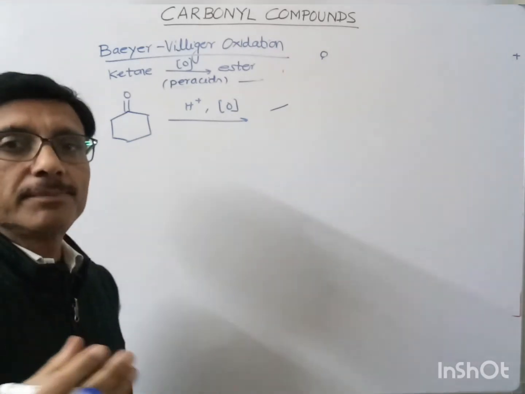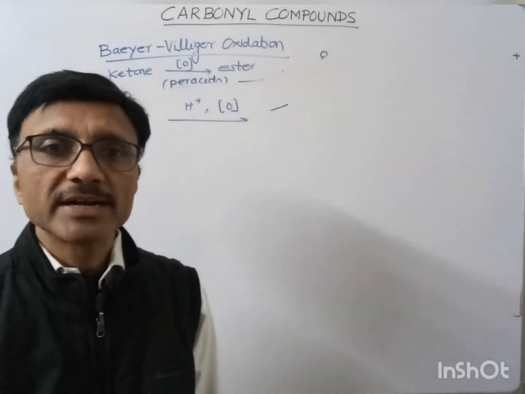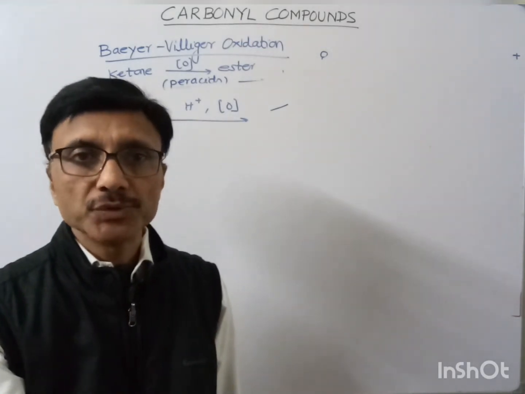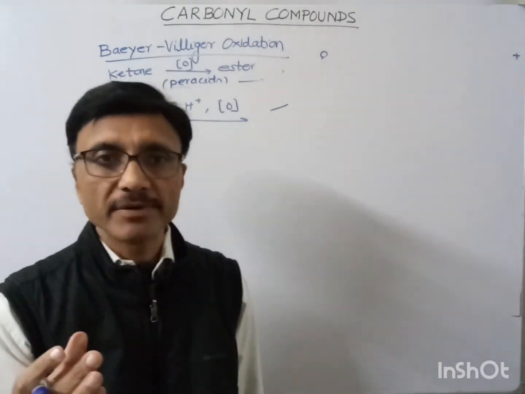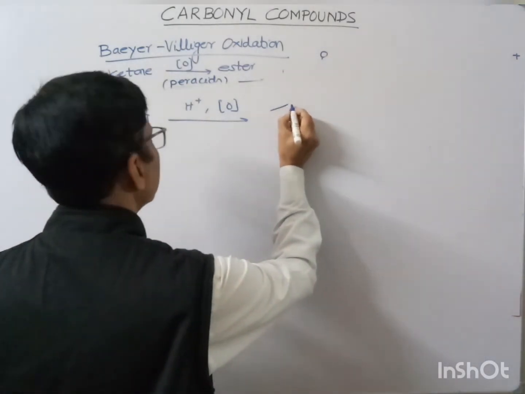In my previous lecture on Beckmann rearrangement, the cyclic ketone was converted into caprolactam, which was a 7-membered ring. Now here it is again converted into a 7-membered ring.